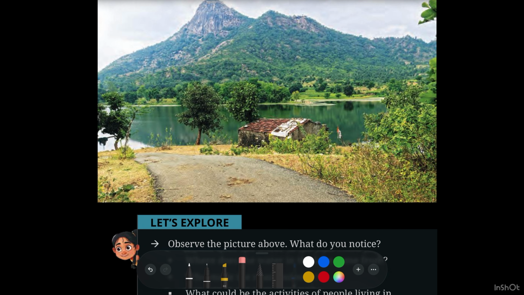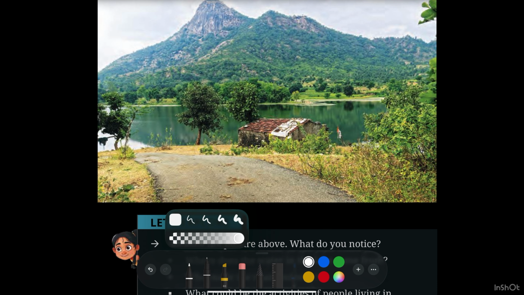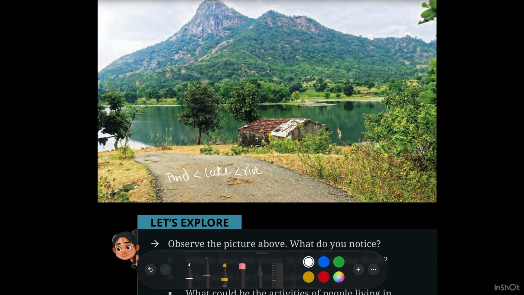After this, the river is a flowing natural resource, a flowing water body. So when you compare pond, lake and river, the pond is generally smaller in size, the lake is generally larger when compared with the pond, and the river is considered to be larger. And after this, seas and oceans are there, okay?